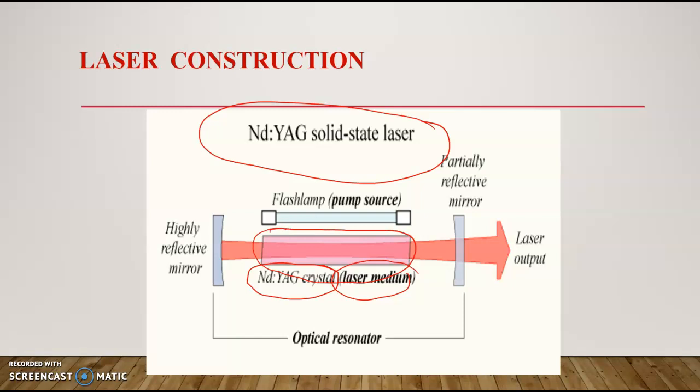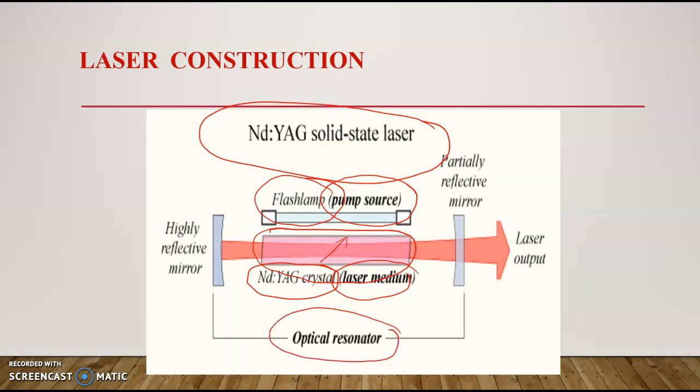The electrons of this laser medium are actually used for producing the laser, because we pump them to the higher level, then the stimulated emission, everything happens in this laser medium. Next is the pump source or pumping medium. Pump source means we need to excite the electrons, and for excitation we need some energy. That energy is given by the pump source. Most of the time we use flashlights for giving that energy for excitation, and that is known as the pump source. Finally, this is the optical resonator.